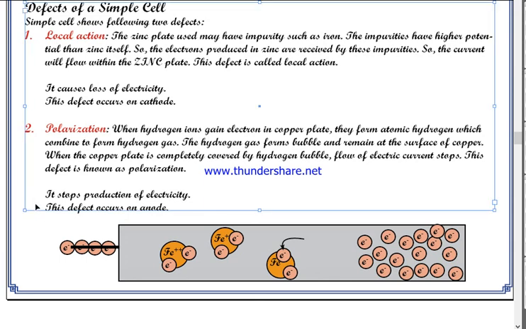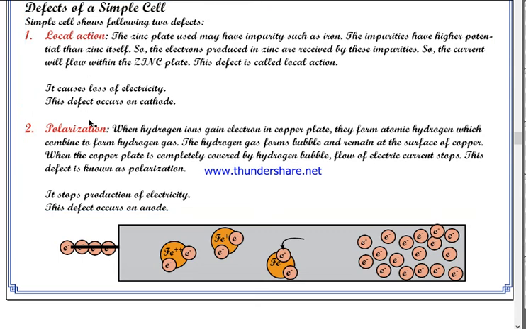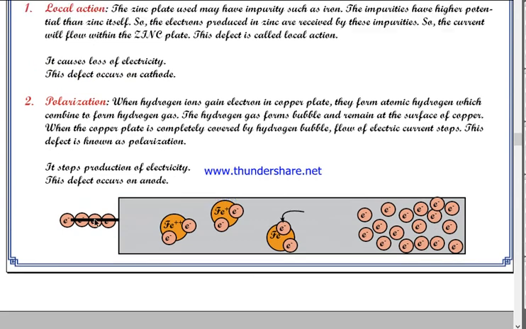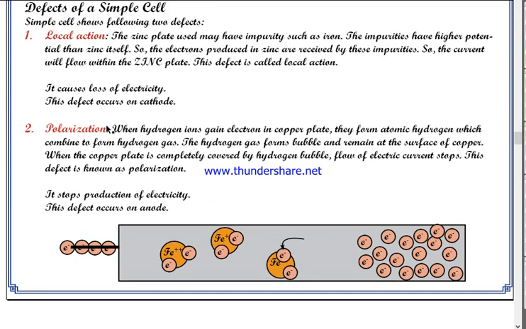These 2 points are important for differentiating. If you are asked to differentiate between local action and polarization, you can utilize these 2 points. Local action causes loss of electricity, polarization stops production of electricity. Local action does not stop production of electricity, but it causes loss of produced electricity. But polarization completely stops production of electricity. And local action occurs on cathode, polarization occurs on anode. Understood? Now, how can you remove the defect of polarization and local action?